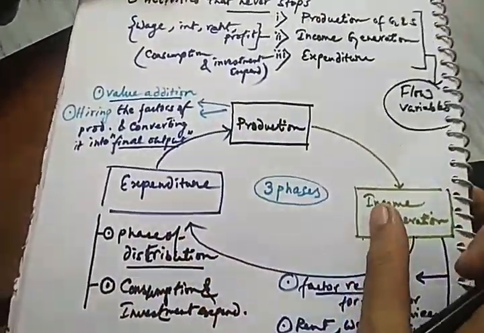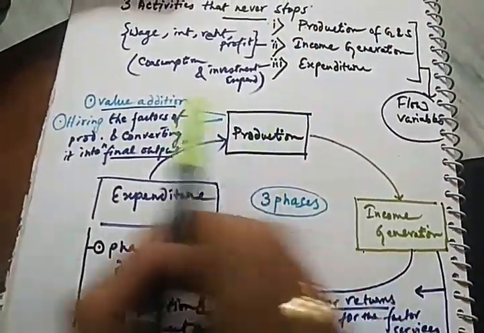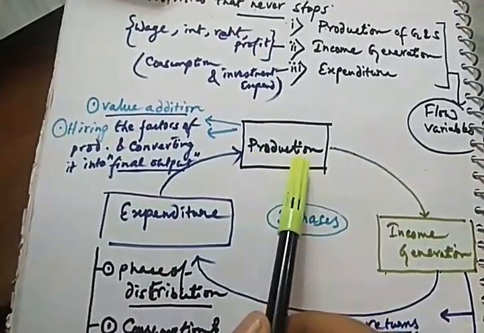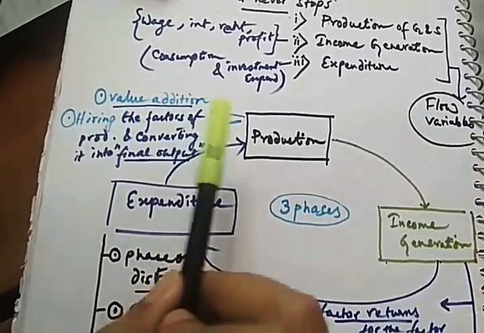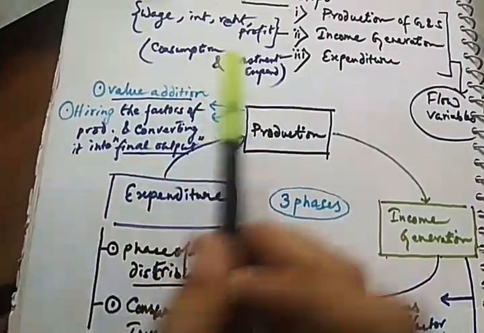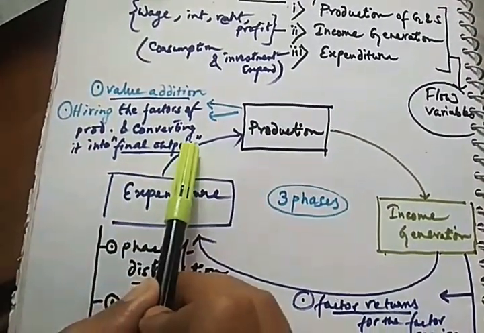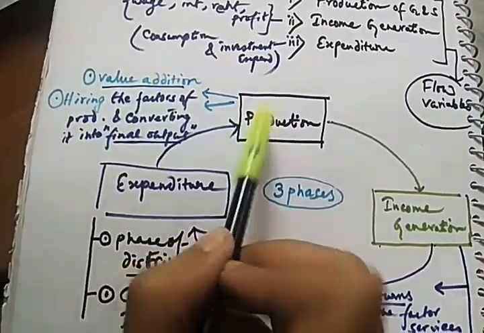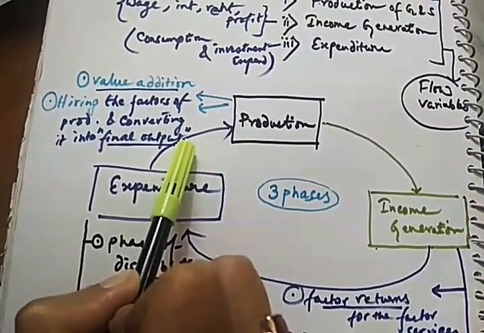Now, just for your convenience, I had made this entire diagram classified into some bulletins. I had used my different inks to make each entire discussion into some precise form. Just focus here. I have written production activity is also considered as value addition. Why? Because at every stage, some value is added to the raw materials, and ultimately the raw materials are converted into some final output. So ultimately, by hiring the factors of production, the producer helps the raw material convert into the final output. I guess you all agree with me, right?